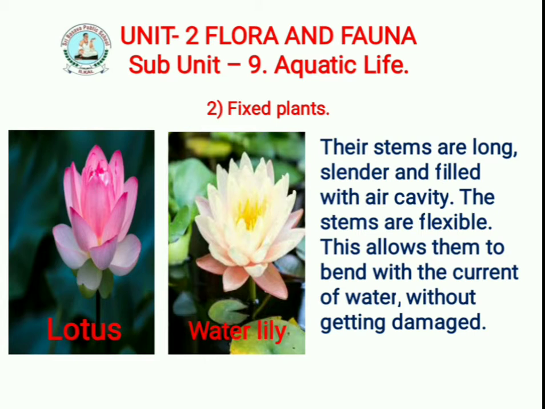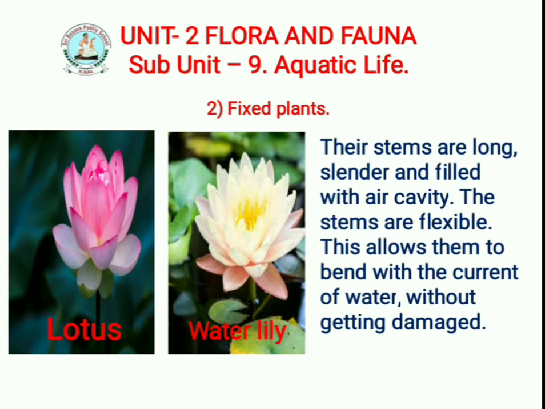This allows them to bend with the current of water. The flowing of water is called the current of water. So even though the flow is very fast, they are flexible and do not change their places, and they do not get damaged in the current of water.